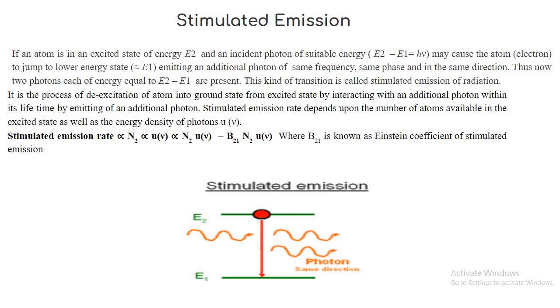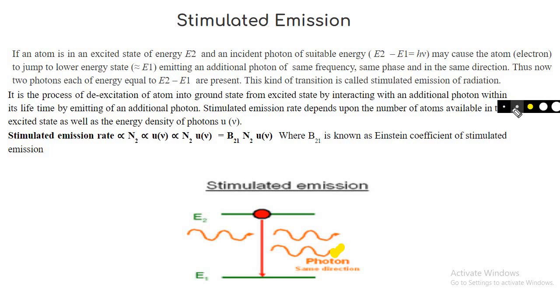Now when the time period is over, it will come back to the ground state, and in this process it is going to release two photons. One was absorbed in the ground state, and another may be absorbed anywhere in between the ground state and excited state. So here it will release two photons, two hν will come out.